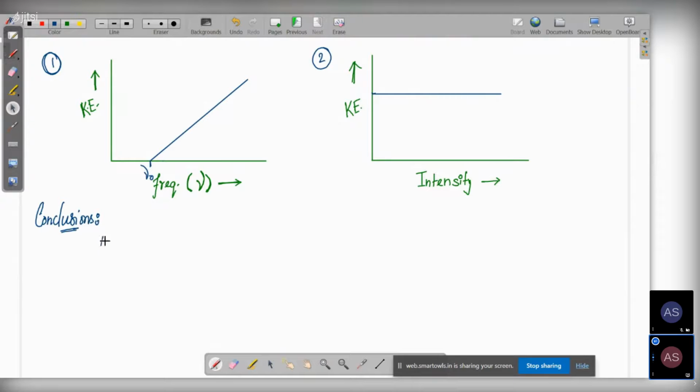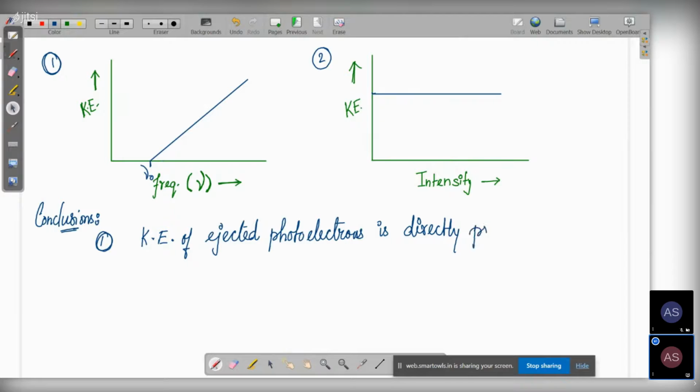Conclusion number one: the kinetic energy of ejected photoelectrons is directly proportional to the frequency of incident light.